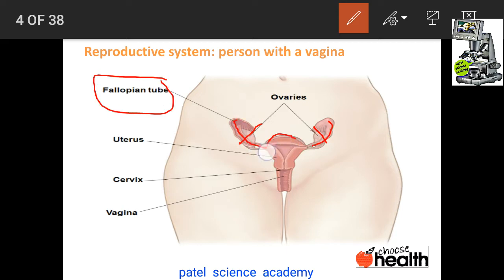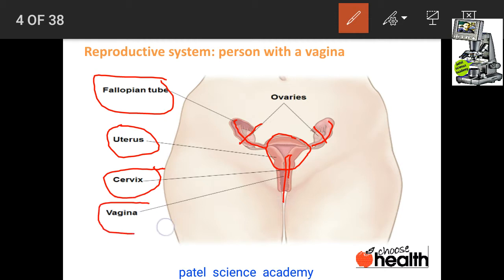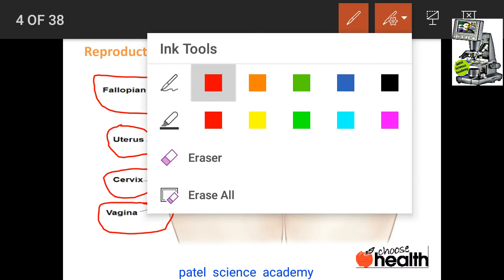The fallopian tube opens into the chamber called the uterus, and in this uterus the fetus is developed. The uterus opens into the narrow passage called the cervix, and the cervix opens into the vagina. The vagina is the opening of the female reproductive system to the outside of the body. So in short, dear students, this is the female reproductive system, the person with the vagina.